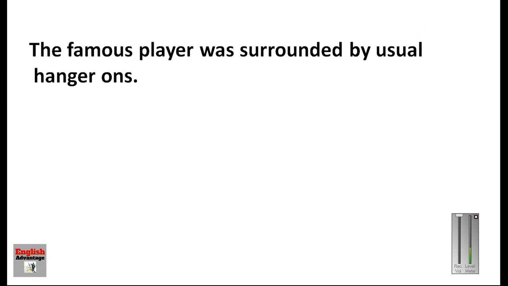Now let us see the next sentence. The famous player was surrounded by usual hanger-ons. So it should be hangers-on. I just told you, here we have to put the s in hangers. It should be hangers-on, not hanger-ons. So this is also very common. So this way you can correct this mistake.